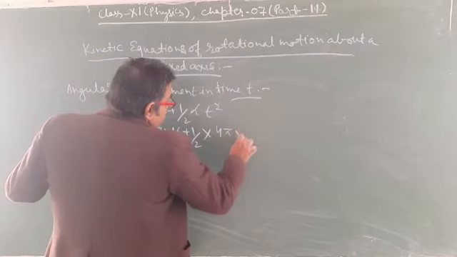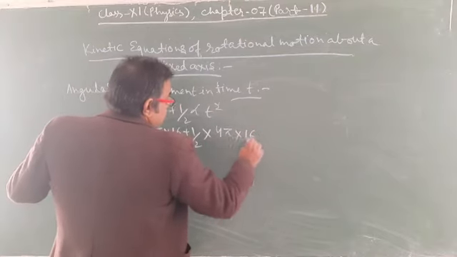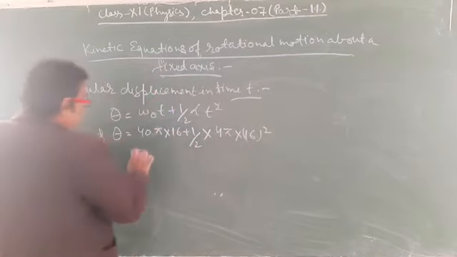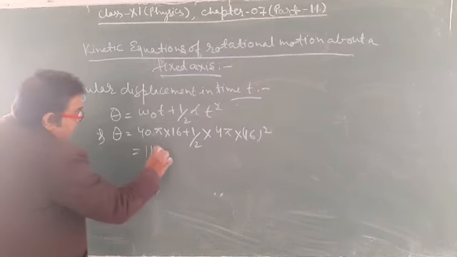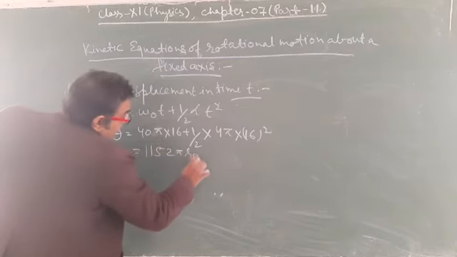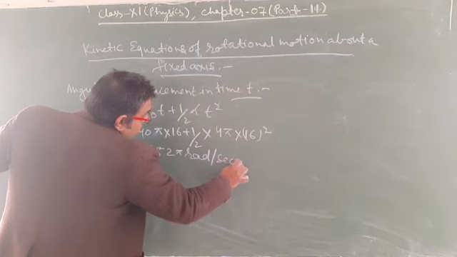On solving this we get the value 1152 pi radian.